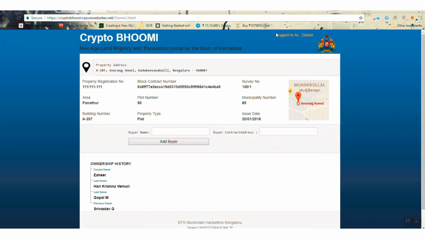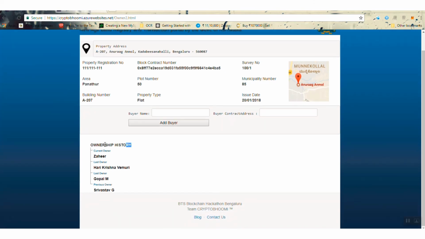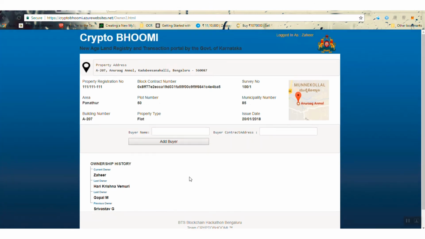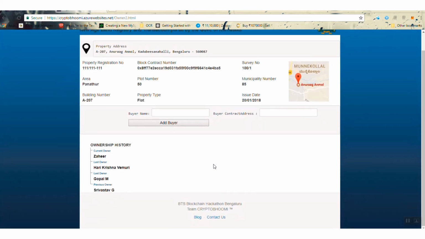And at this point, once he's done it, Zahir, who was the prospective buyer, now is the new owner. And as you can see, the ownership history clearly shows the new owner is Zahir. The previous owner is Hari, from whom he bought it, and it gives the complete ownership history. With this, we bring in complete transparency in the record for land management, and also we make use of the immutability capability of the blockchain to make land ownership tamper proof.